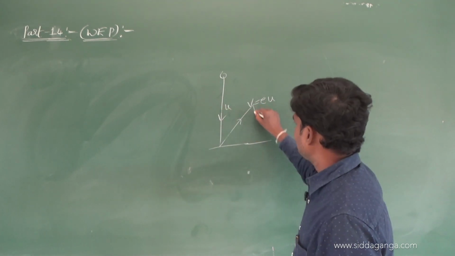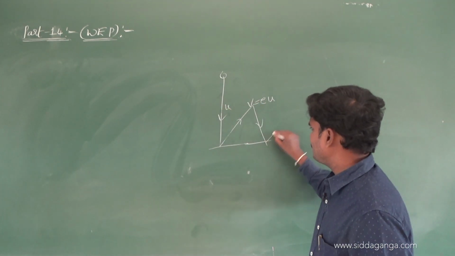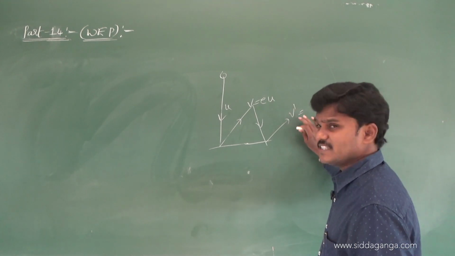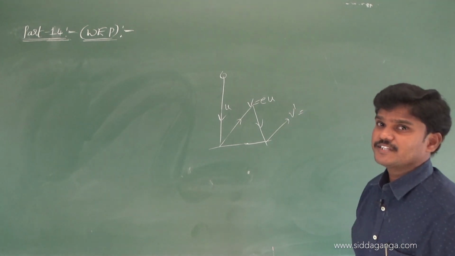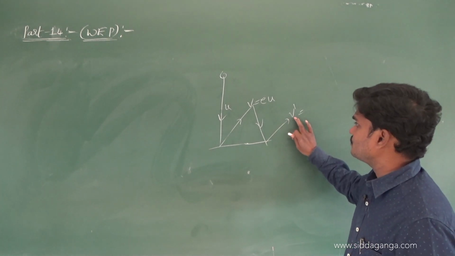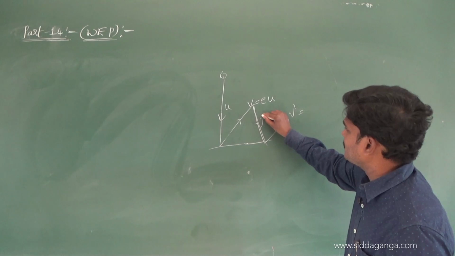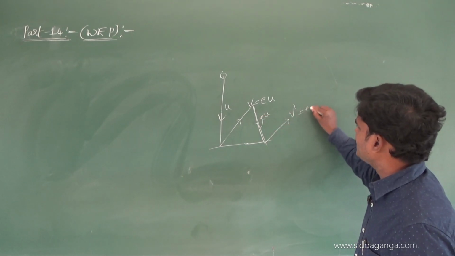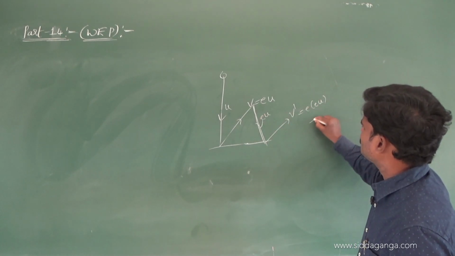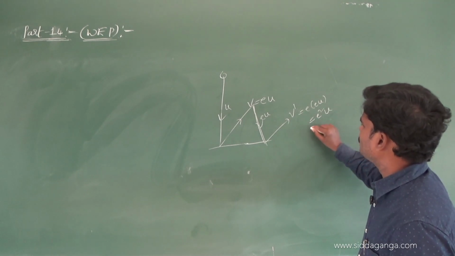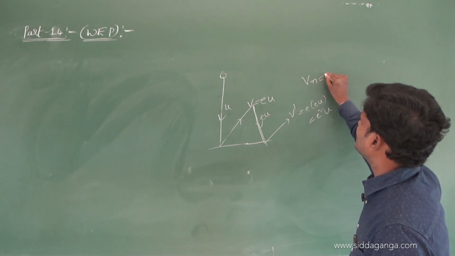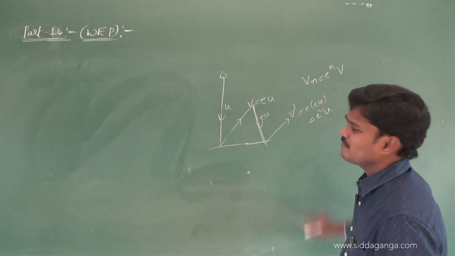If it falls with this much speed and comes back with some speed v dash, how do we write v dash? V dash is e times of eu, so what is the answer? E square u. Finally you know the formula, Vn is equal to e to the power of n into v.